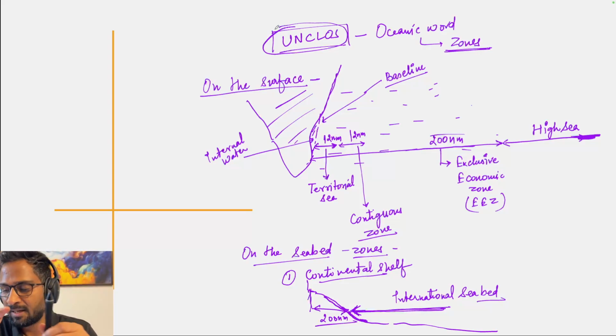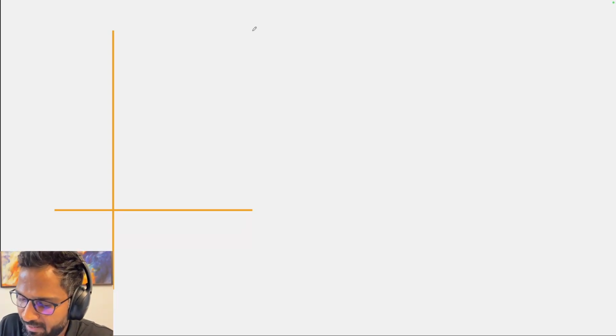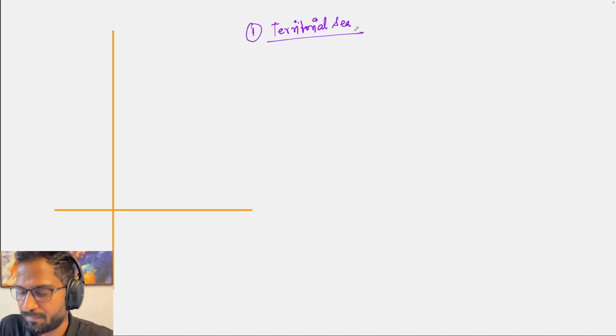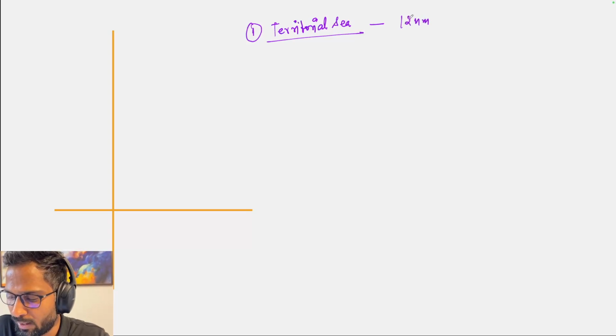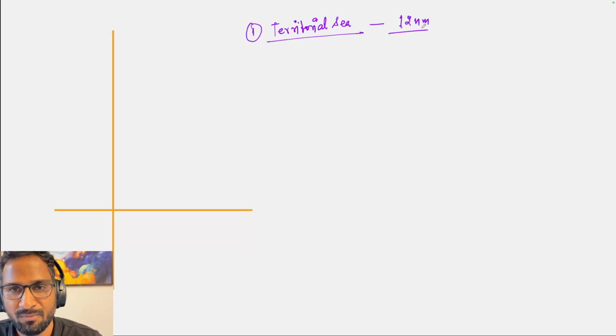Now let's see the rights and responsibilities of the coastal states with respect to these zones. So starting from territorial sea, I said it extends up to 12 nautical miles from the baseline.